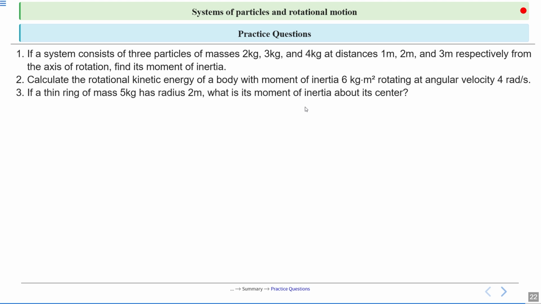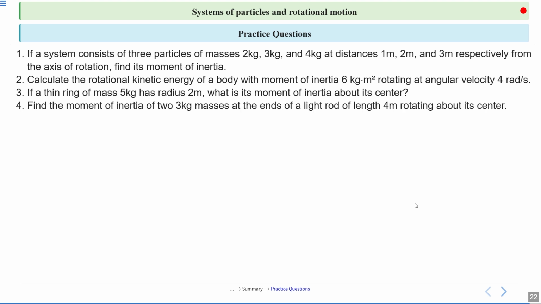Third one, if a thin ring of mass 5 kg has radius 2 meter, what is its moment of inertia about its center? Again here you have to find the moment of inertia. Fourth one, find the moment of inertia of two 3 kg masses at the ends of a light rod of length 4 meter, rotating about its center. Again here you have to find the moment of inertia.